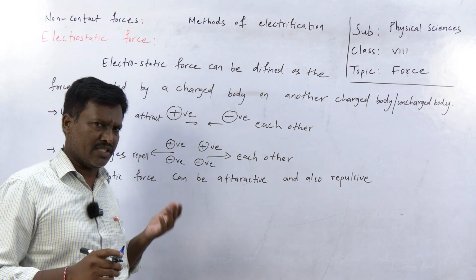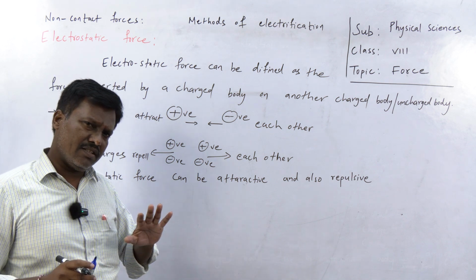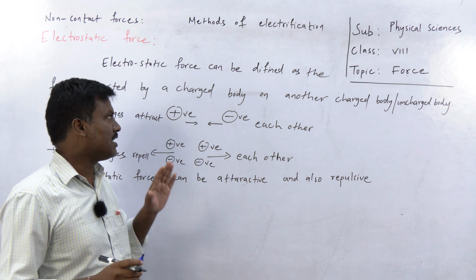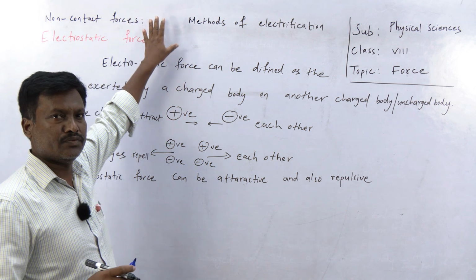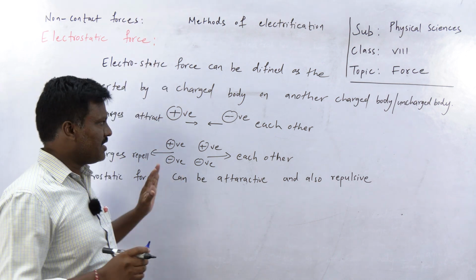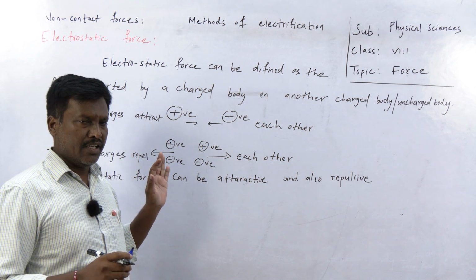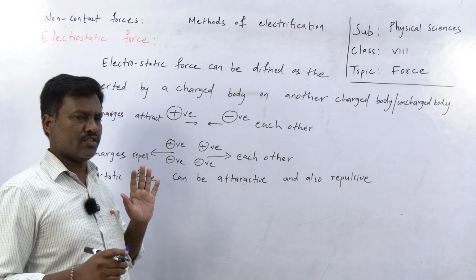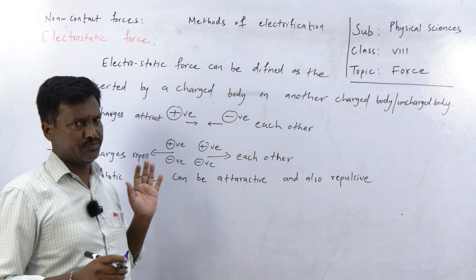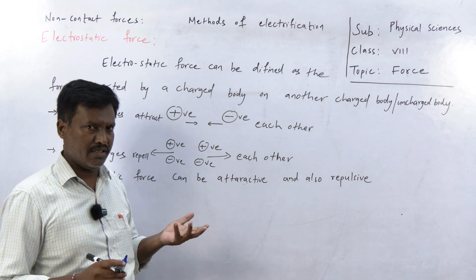This is the definition of charge, types of charges and properties that we discuss in static electricity, but our lesson is force, so I don't want to go deeper than that. This is enough to understand the static force. In static electricity we elaborate the topic in that particular chapter.